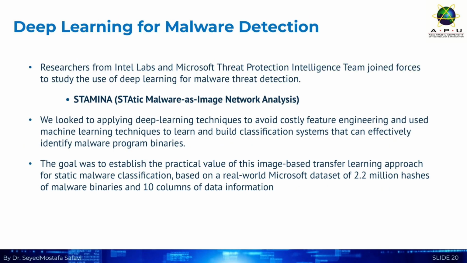Intel Labs and Microsoft collaborated on a solution called Stamina, static malware as image network analysis. The goal was to use deep learning to avoid complex manual feature engineering and instead use an image-based transfer learning approach to classify malware. They treated the malware binary file itself as an image and trained a system on it. This was tested on a massive dataset of 2.2 million malware binaries. The key idea: if we can't read the code, let's look at its picture.